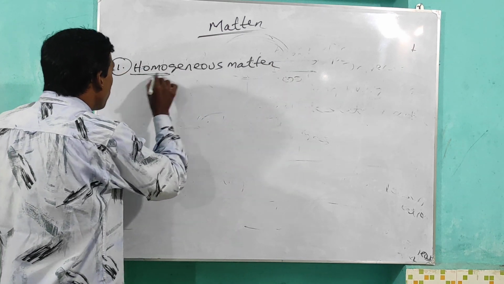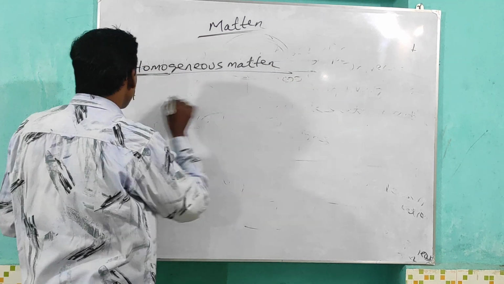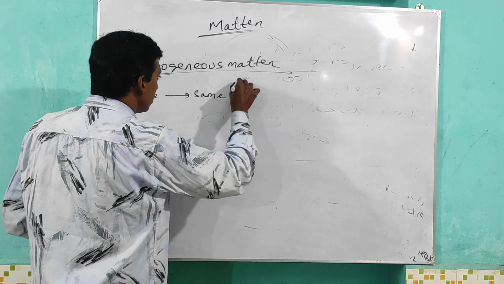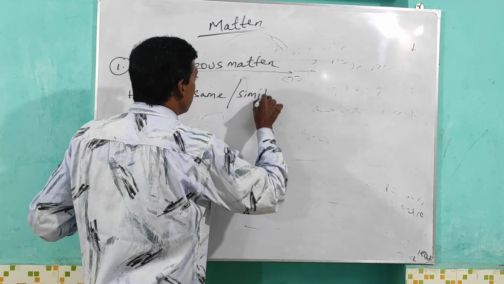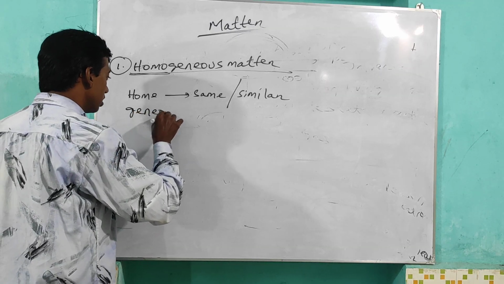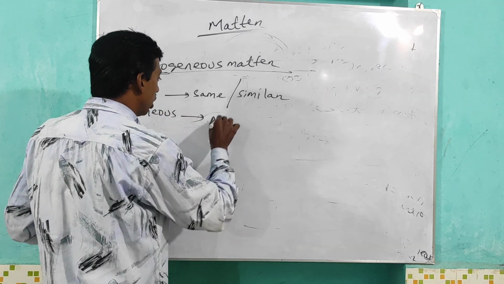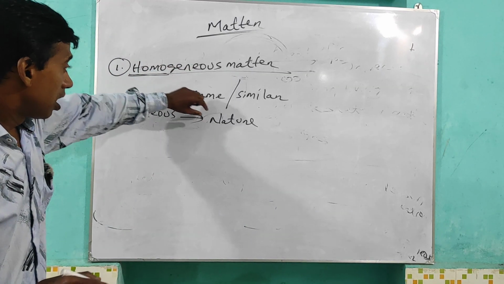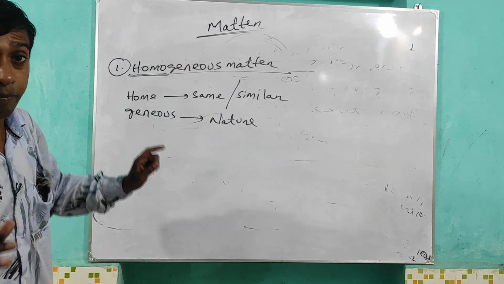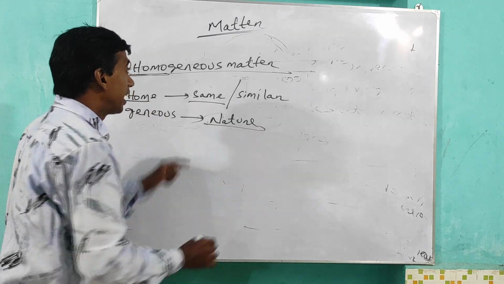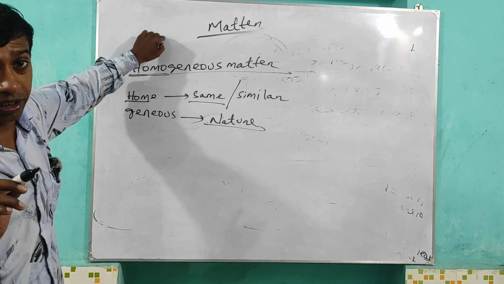Here you find homo. Homo means same or similar. Geneous means nature. If in a matter the particles present have the same nature, that is called homogeneous matter.